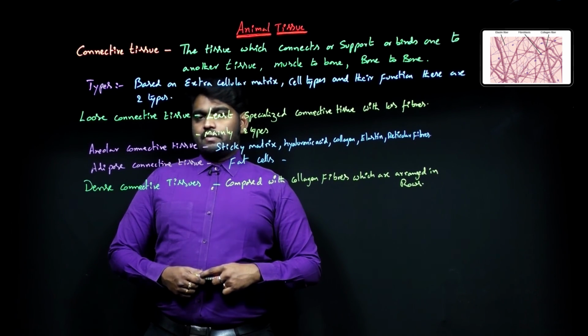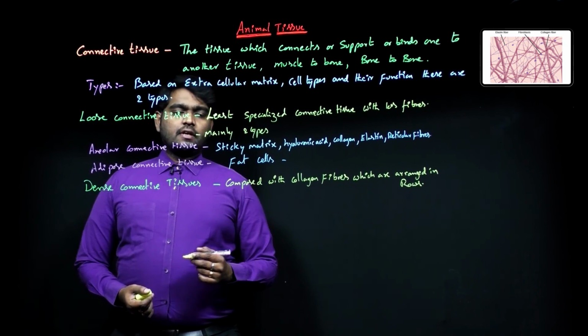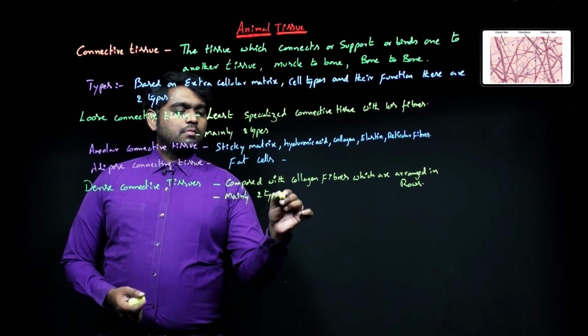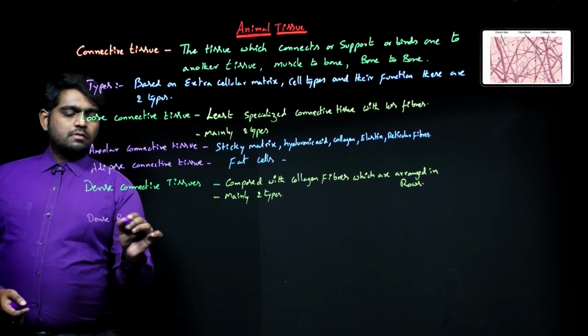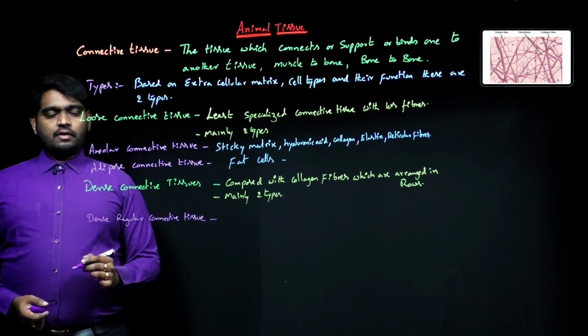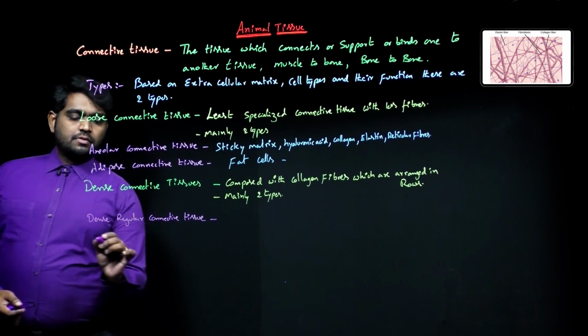This is the dense connective tissue. Dense connective tissues also have mainly two types. Those are dense regular connective tissue and dense irregular connective tissue.